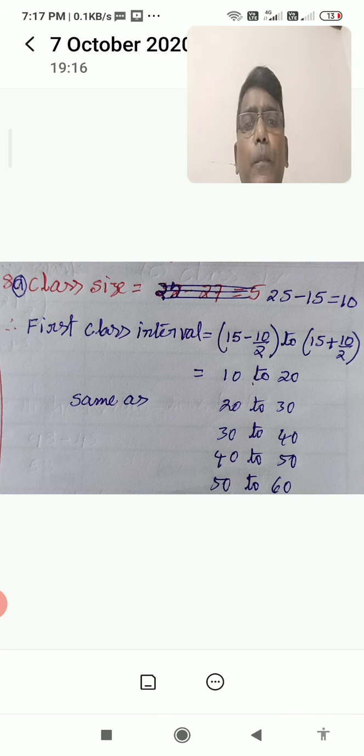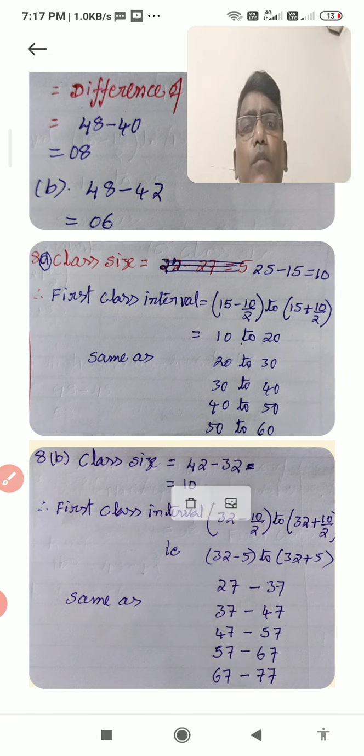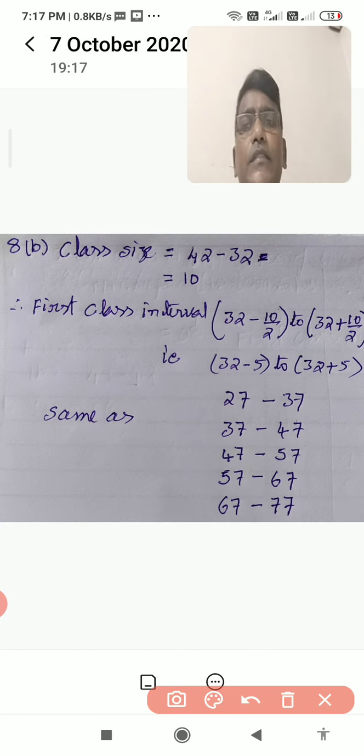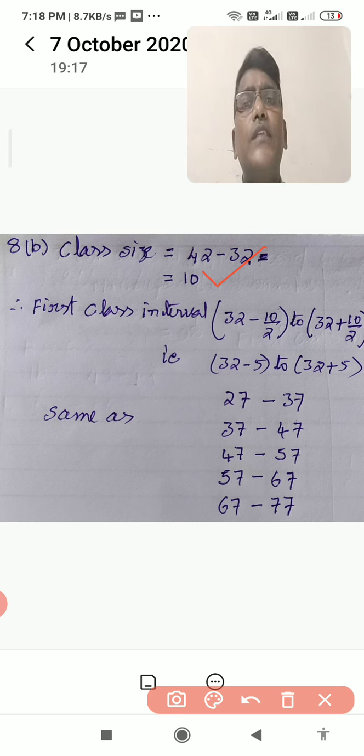I will go to question B. Just see question number B. It is the same model, but one more question that I am explaining to you. Observe here, your numbers are 32, 42. So I find the class size is 10. I told you first take half of the class size, so half of 10 is 5. Subtracting from the first number 32, you get the lower limit 27. And adding to the first number, you get the upper limit.